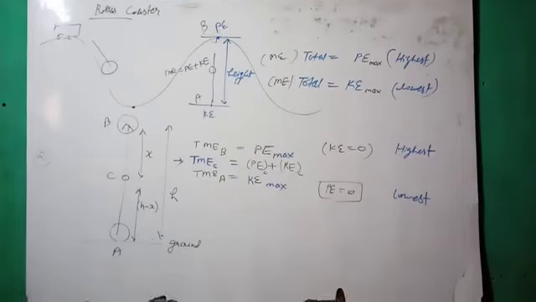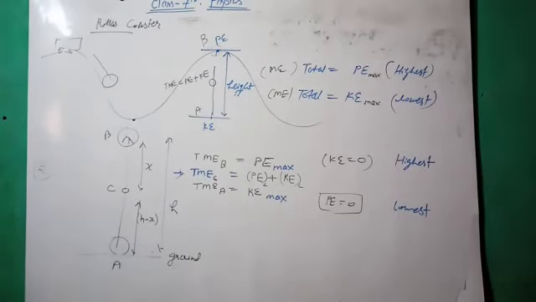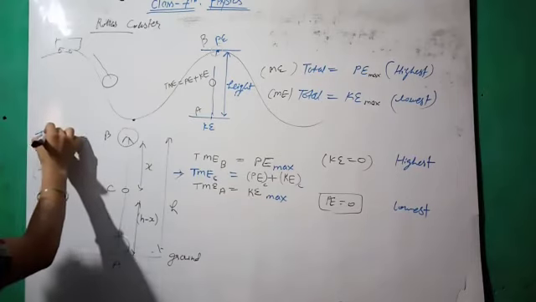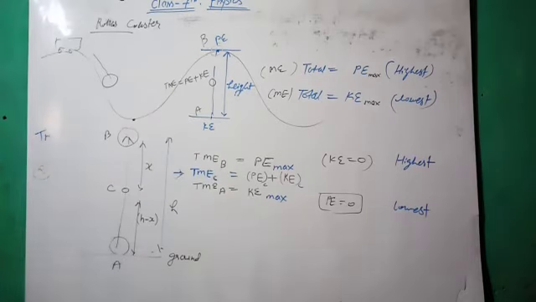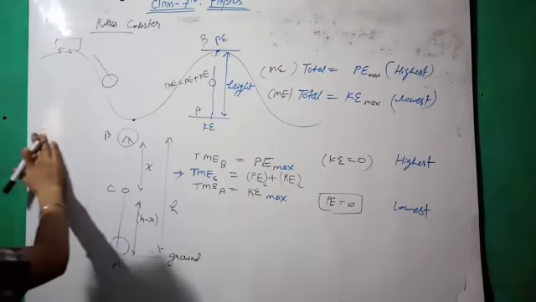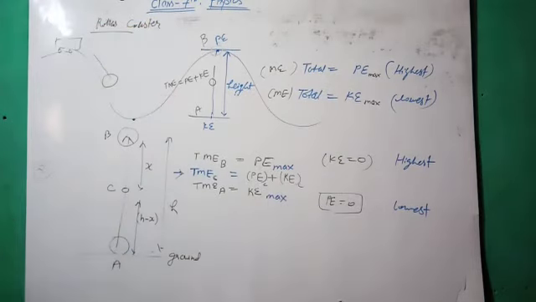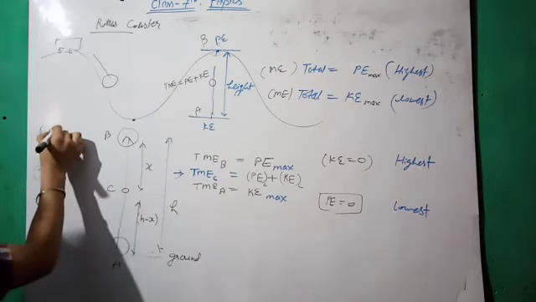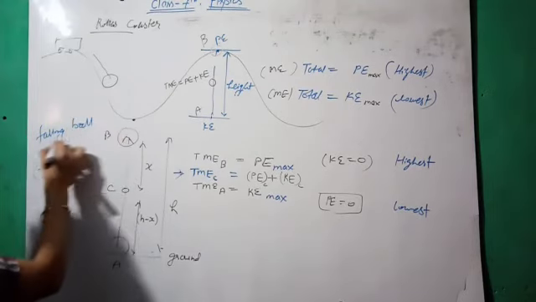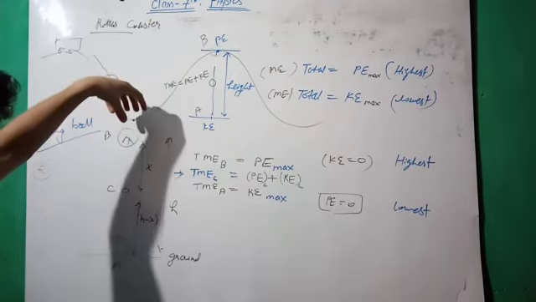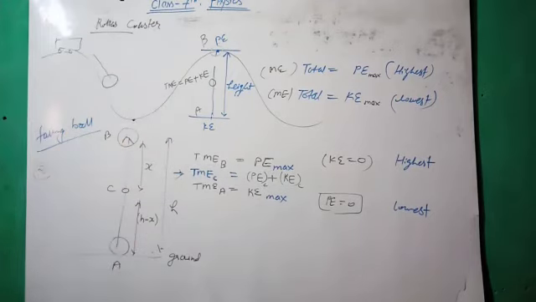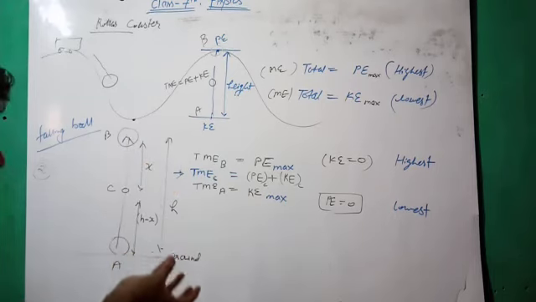Okay, so this is all about the roller coaster and the throwing of the ball. You have to write down this example in your notebook. Either we can throw the ball in the upward direction, or the ball is coming to the ground. Both are the same, falling ball or throwing ball, the same concept. Falling ball is from upward to downward direction, and throwing ball is from downward to upward direction. Both have the same type of energy at the highest point.